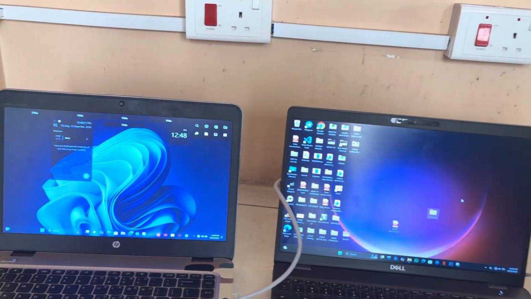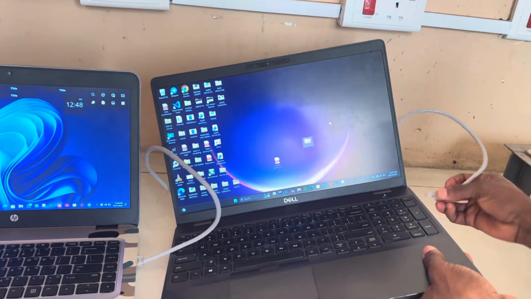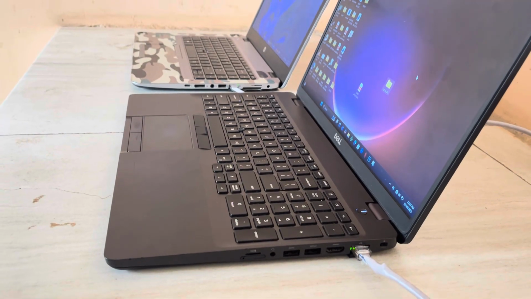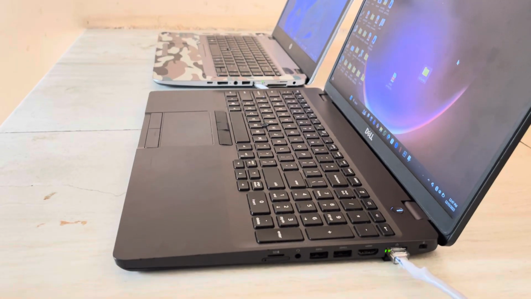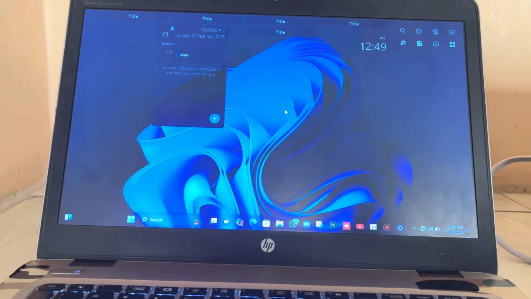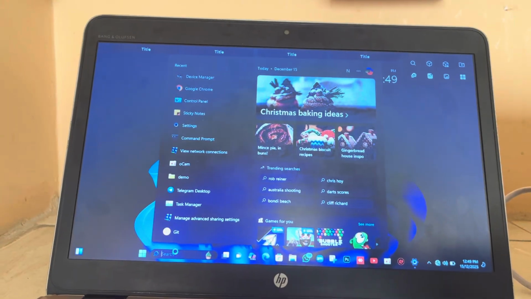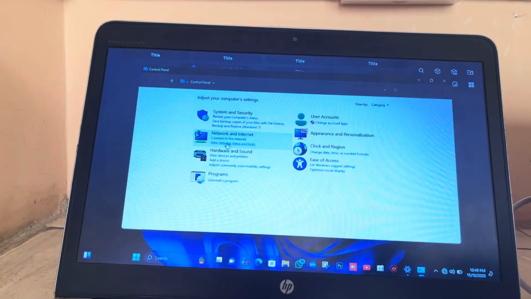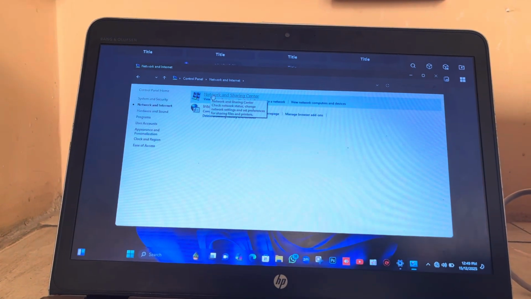Then connect the second PC. After connection, you can see that the light will be blinking at the Ethernet cable. On the first PC, you will go to control panel. Then in control panel, we will go to network and internet, and then network and sharing center.